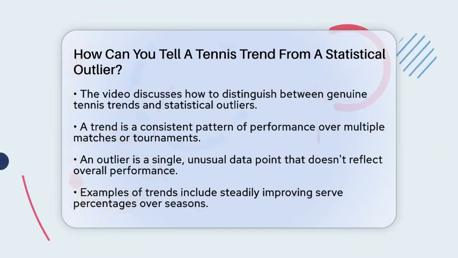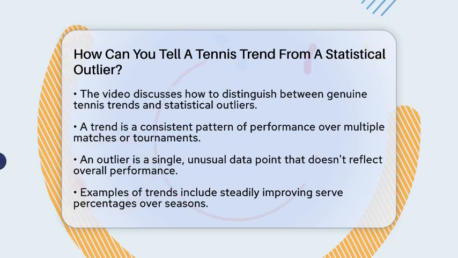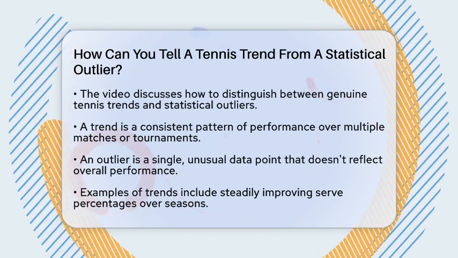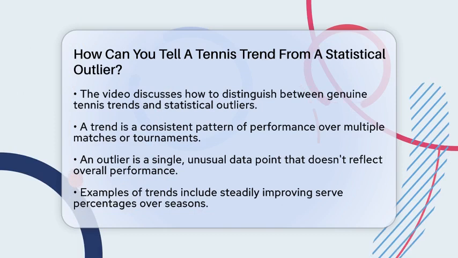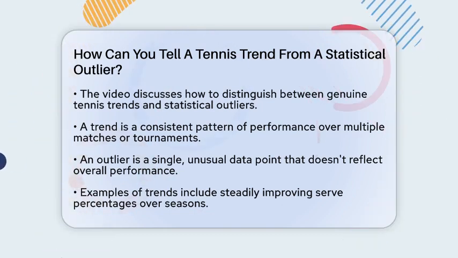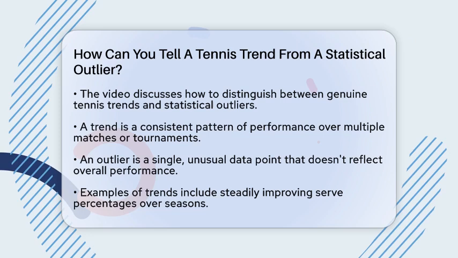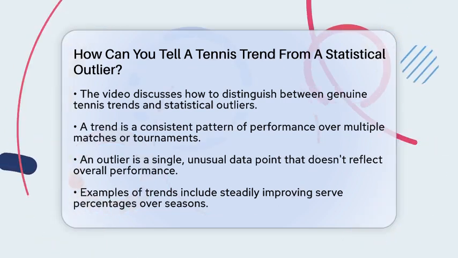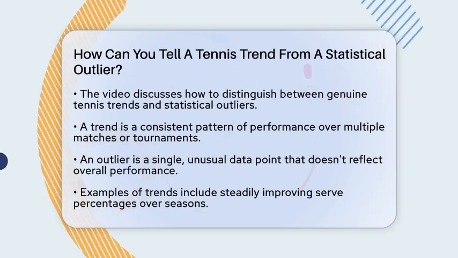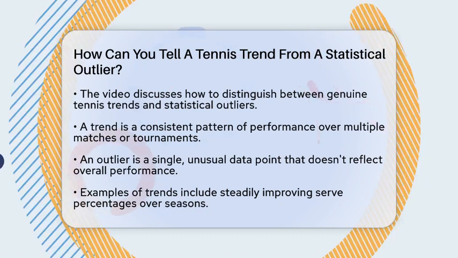When analyzing tennis data, it's important to see if a performance change is part of a bigger pattern or just a one-time event. A trend shows a consistent movement over several tournaments or matches. For example, if a player keeps increasing their serve percentage over multiple seasons, that's a trend. It indicates a real change in their game.